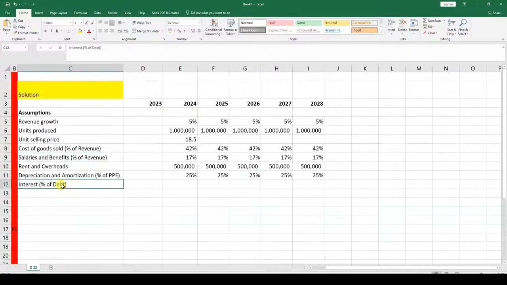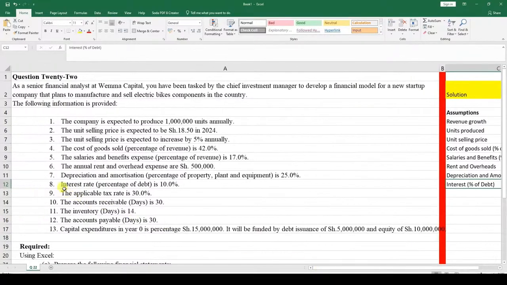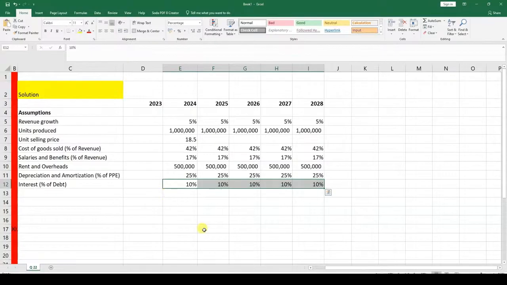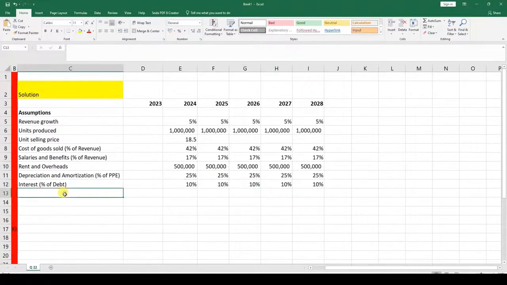Once we have the interest on debt given to us, we need to put in the values moving across. Note number 8, interest on debt, percentage of debt is 10%. So we put 10% moving across, percent, and then Control R, like so. The next item is the tax rate, which should be 30%, a flat figure, tax rate.